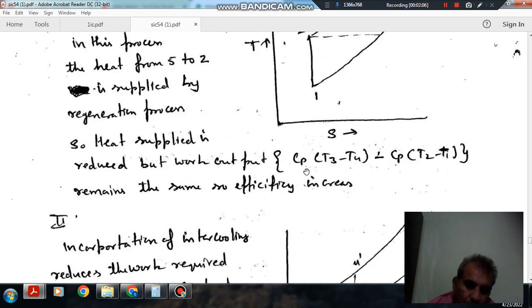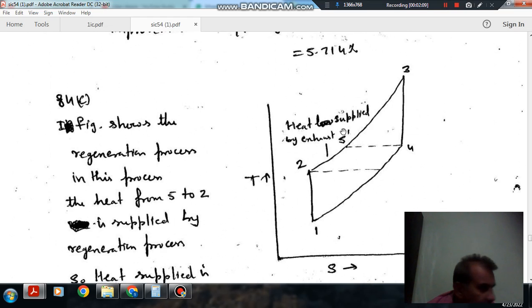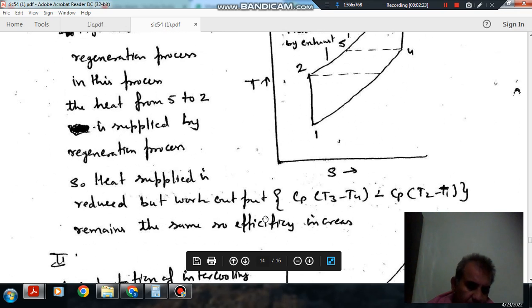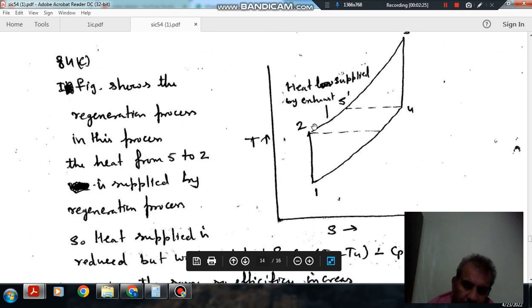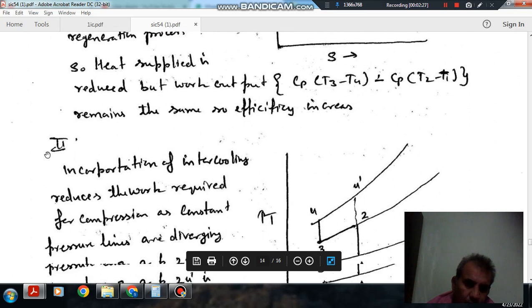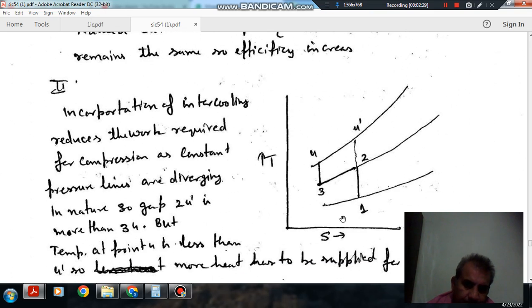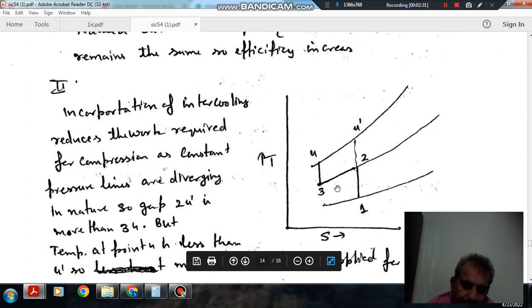Okay, so it means for the lesser amount of heat supplied, the same amount of work done can be obtained, so it will improve efficiency, but the work output will remain same. Okay, so when we consider intercooling, so this is your intercooling.